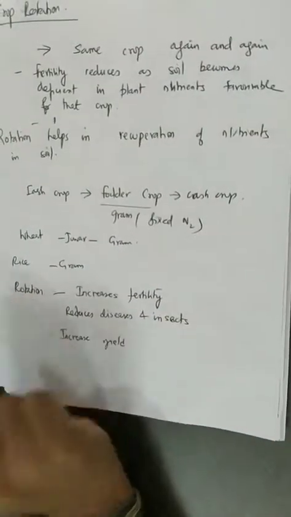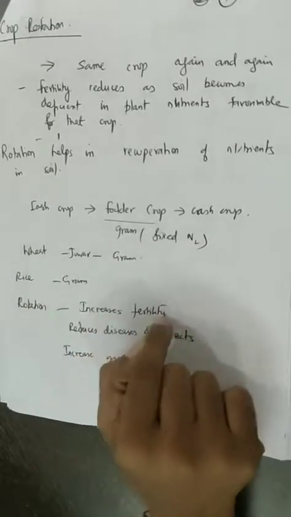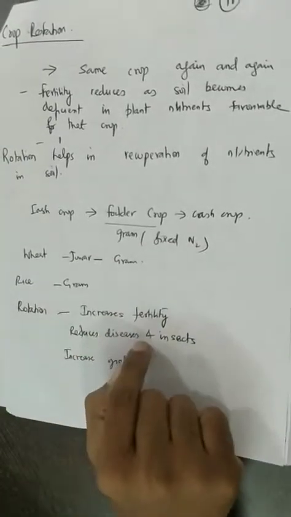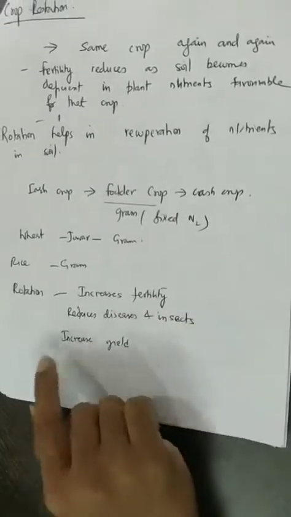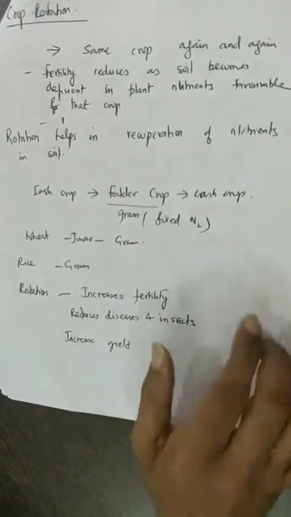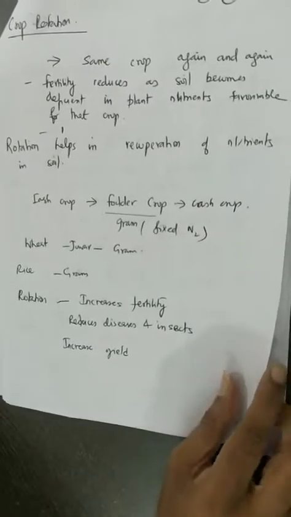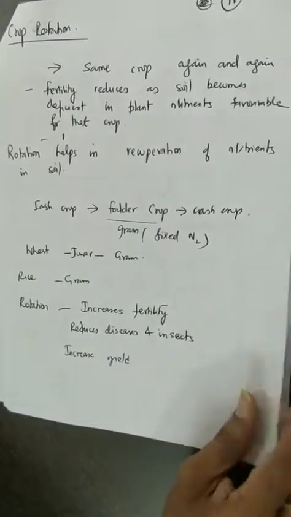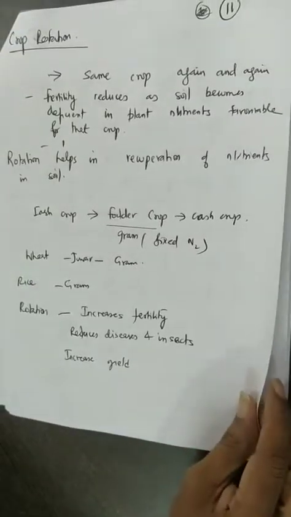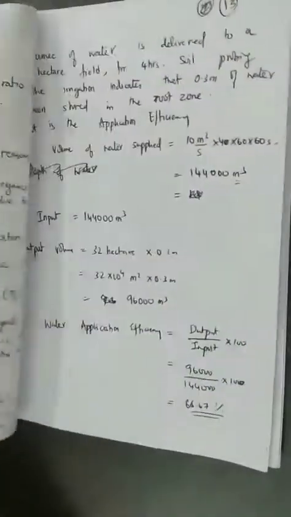So obviously crop rotation increases the fertility of the soil, reduces disease, and reduces the number of insects attacking the plants during their growth, and also increases the yield of the crop. So crop rotation is one of the important practices recommended by the government agencies.